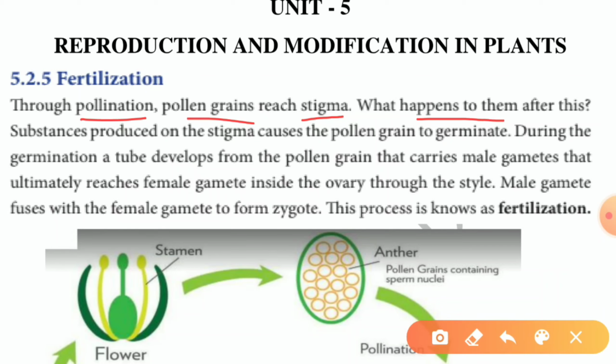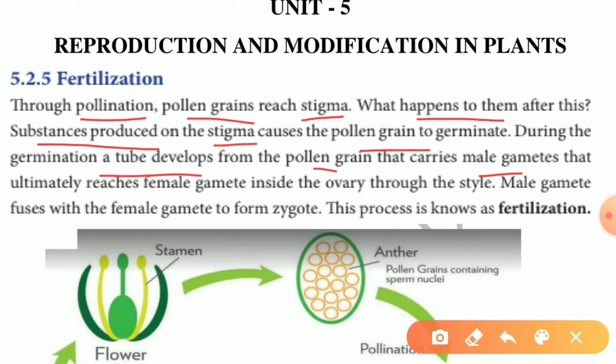What happens to them after this? Substances are produced on the stigma. Where is it present? The stigma is present in the female reproductive part of the flower. It causes pollen grains to germinate. During the germination, a tube develops from the pollen grains. What develops? A tube develops from the pollen grains that carries male gametes. The pollen grains, the male part of the flower, produce tube-like structures.